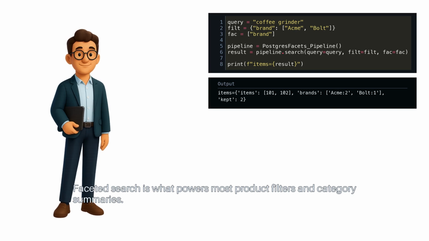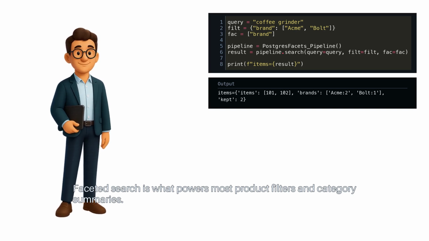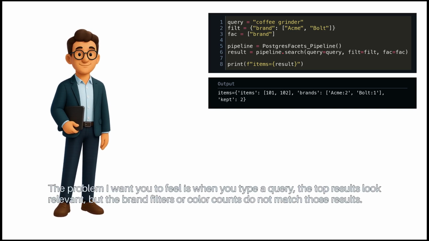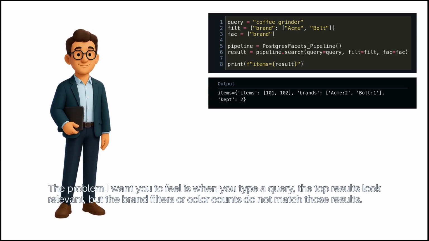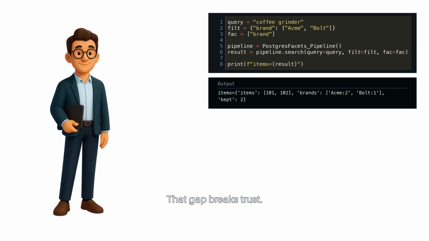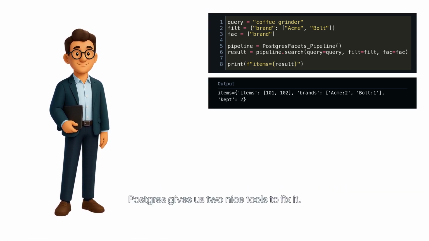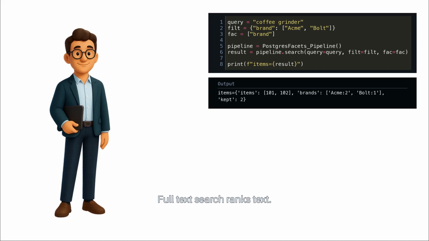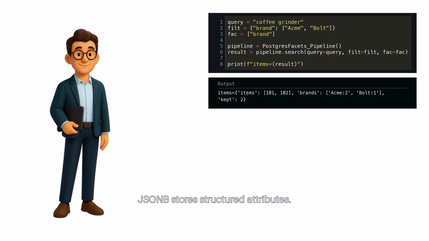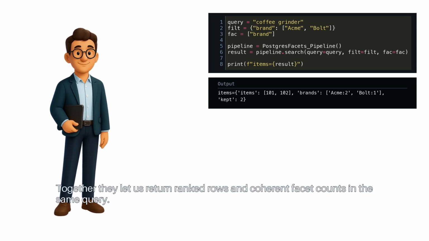Faceted search is what powers most product filters and category summaries. The problem I want you to feel is when you type a query, the top results look relevant, but the brand filters or color counts do not match those results. That gap breaks trust. Postgres gives us two nice tools to fix it. Full text search ranks text. JSONB stores structured attributes. Together, they let us return ranked rows and coherent facet counts in the same query.